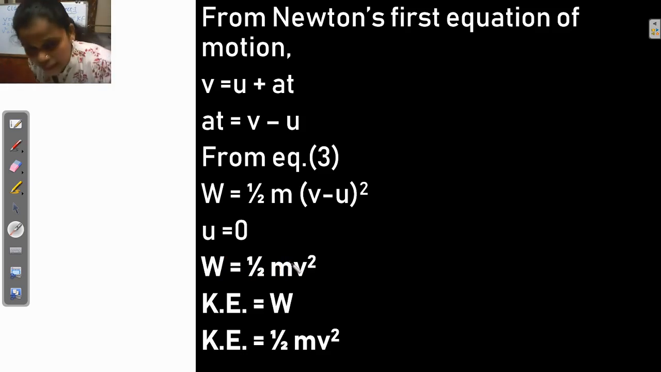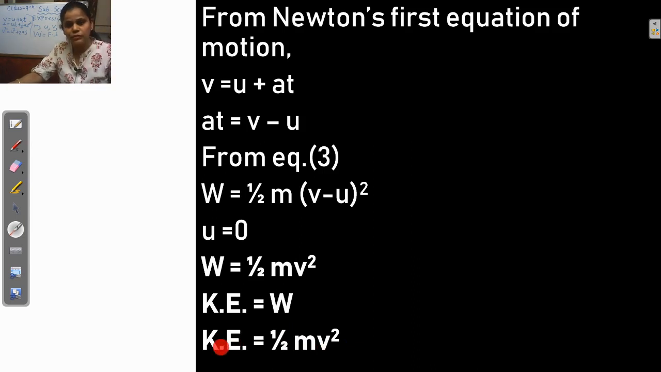So the kinetic energy is W, we know, because energy is the capacity to do work. So kinetic energy is also equal to the work done, and the value of work done is half m v square. So kinetic energy equals half m v square. So this is the formula of the kinetic energy.